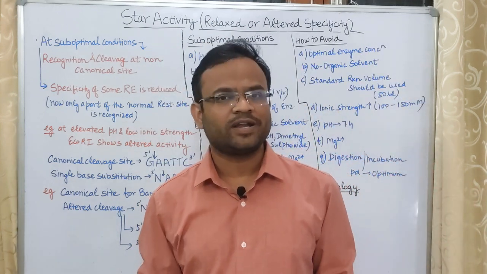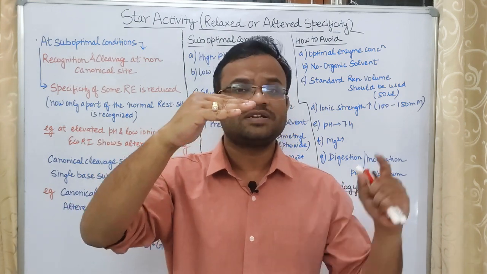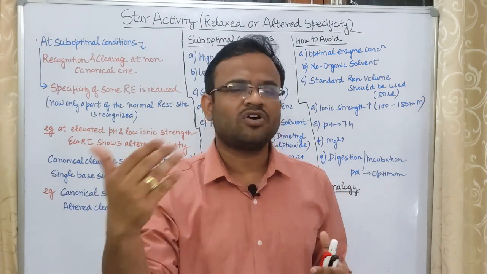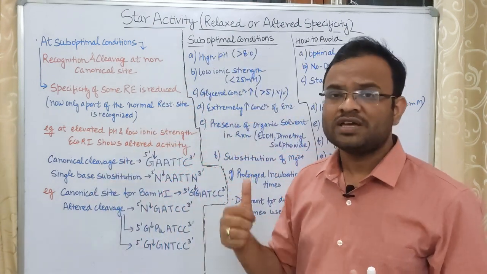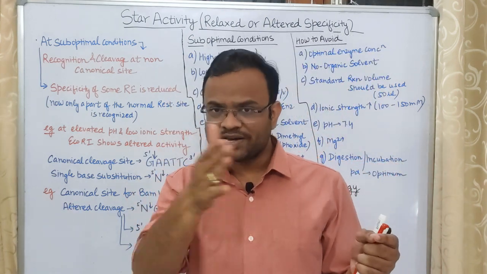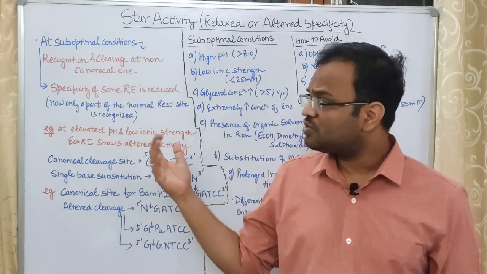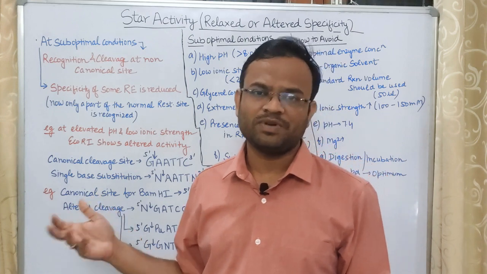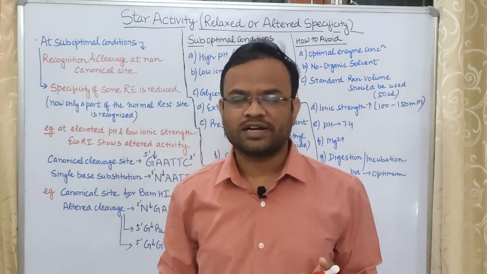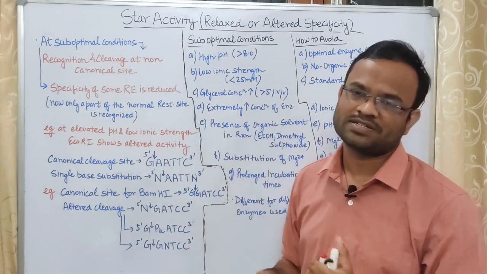In case of star activity, the enzyme is not able to recognize a particular site. That means it is able to recognize multiple sites. It is giving multiple cleavages. It is giving altered cleavages. In the same way, just like a star works in multiple movies at a time, this star activity is shown when multiple alternative cleavages are being shown. An actor does one film at a time, a star does multiple films at a time. So in the same way, you can use the analogy and remember what star activity is.